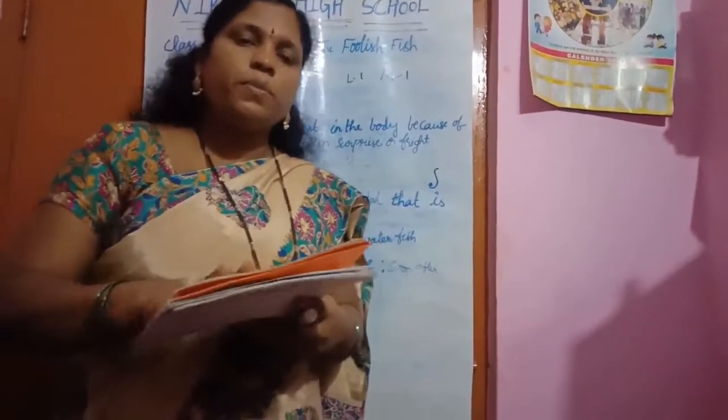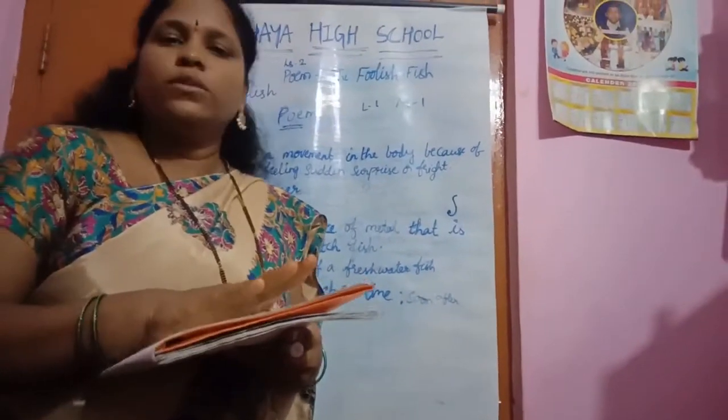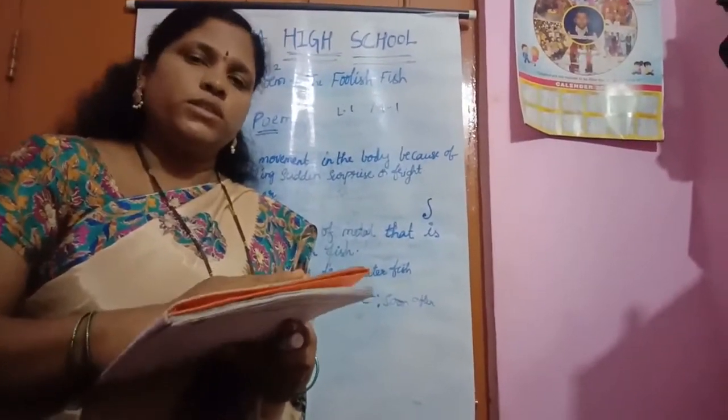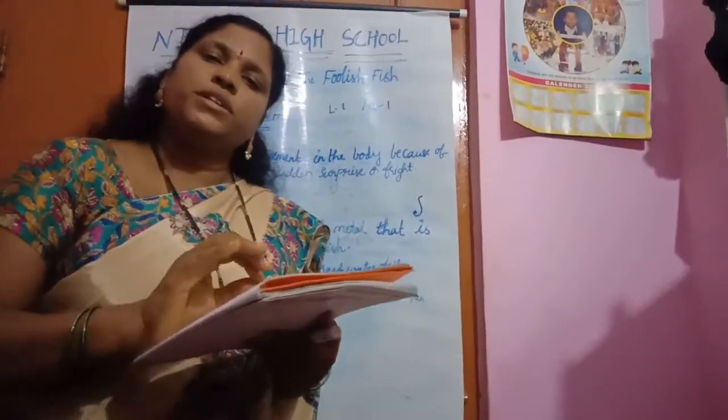See here, what is there in the poem? The little fish did not listen to its mother's words. So what happened at the last? At the last, the little fish died.